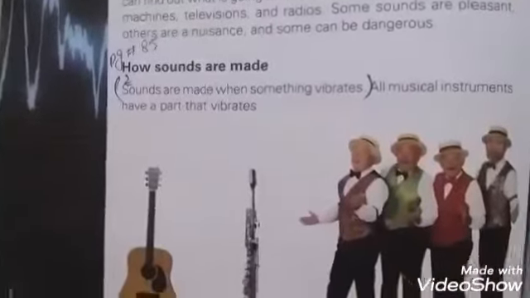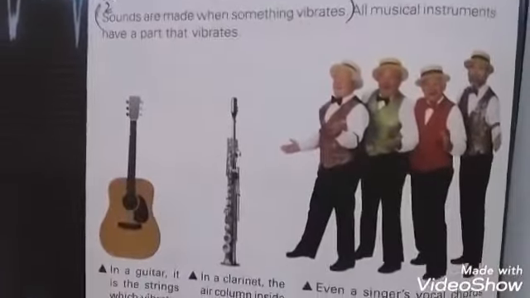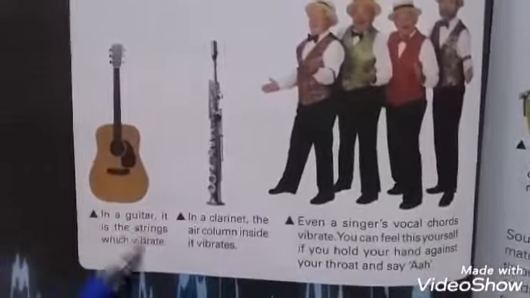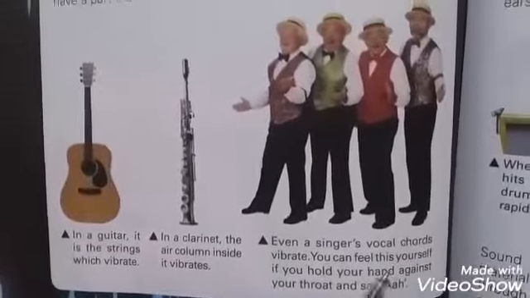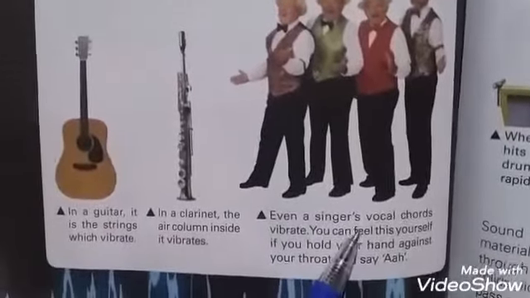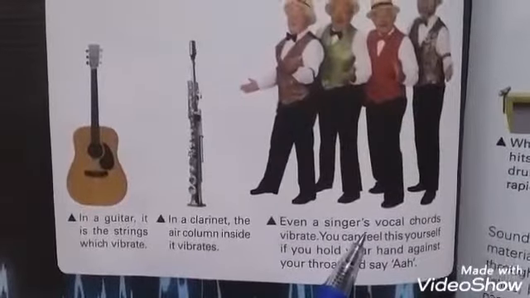Sounds are made when something vibrates. All the musical instruments have a part that vibrates. For example, guitar, clarinet, and the singer's vocal cords. Vocal cords are present inside the human body.